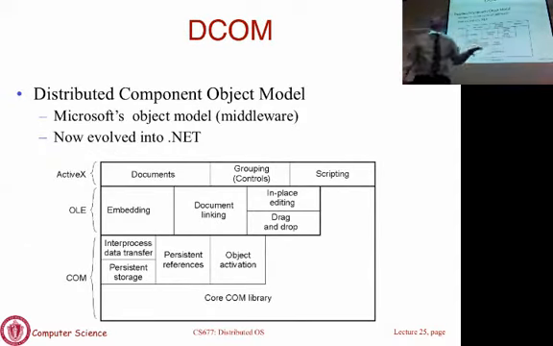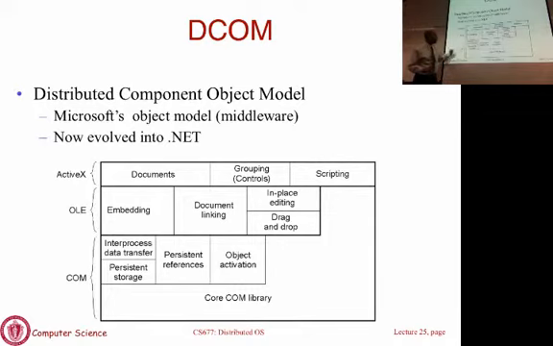Now today, as I said, DCOM has itself evolved into a more generic layer called .NET, which allows you platform independence. It allows applications written in one language to invoke applications written in another language through this middleware layer and so on. So that's what you have.